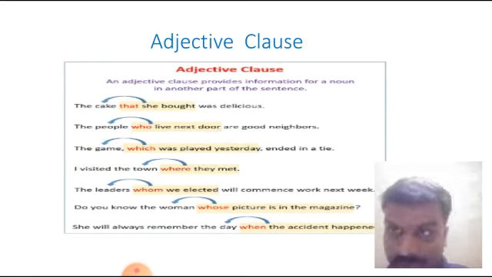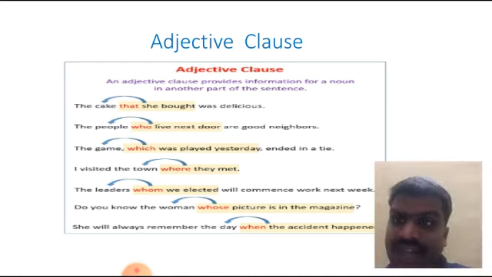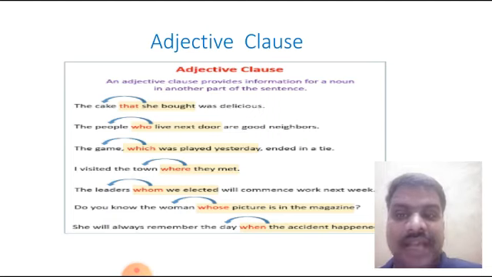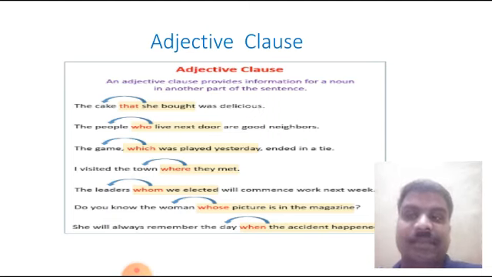Here, the cake that she bought was delicious. It functions as an adjective and it is placed after the noun. Here the noun is the cake.